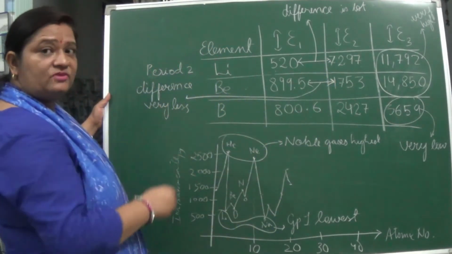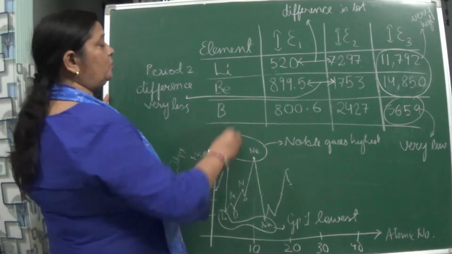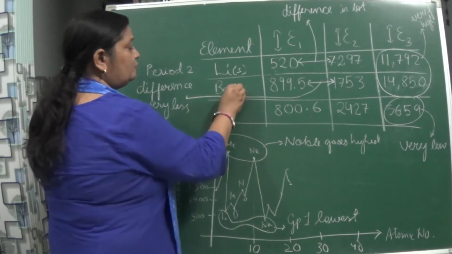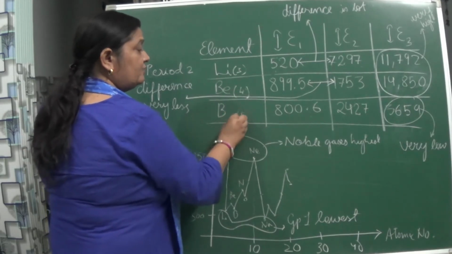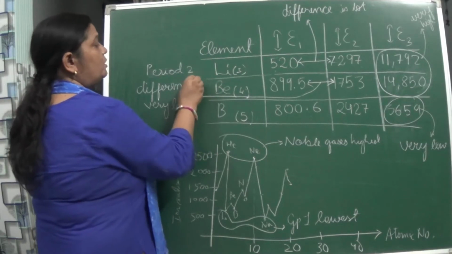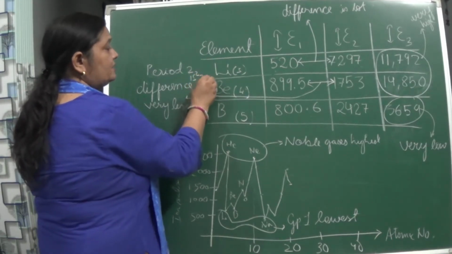Actually you can study this with the help of the electronic configuration also. What is the atomic number of lithium? 3, beryllium it is 4 and boron it is 5. For lithium it will be 1s2 2s1.